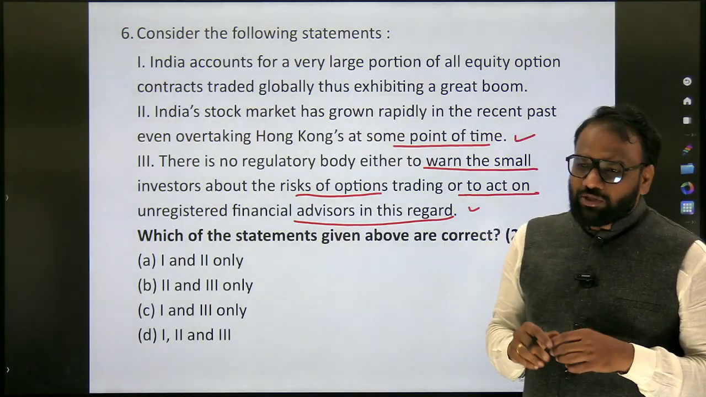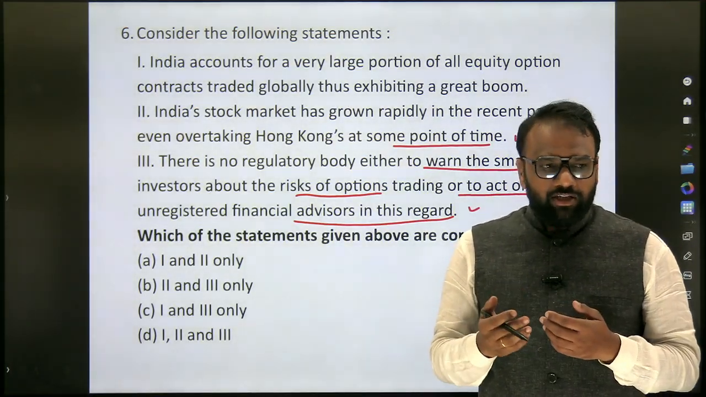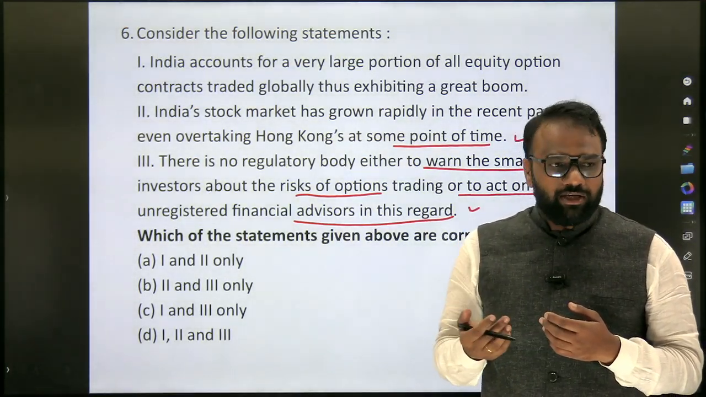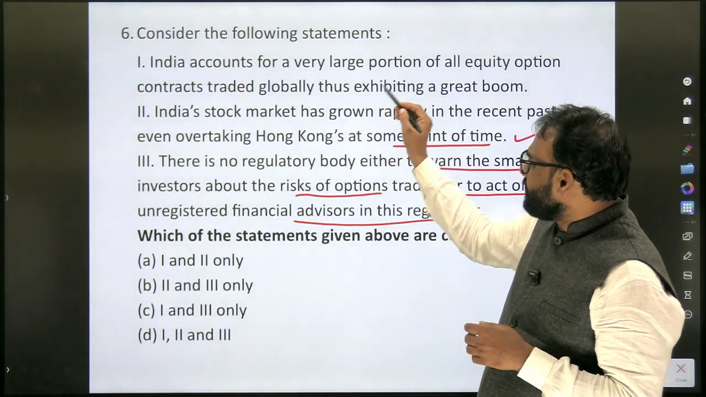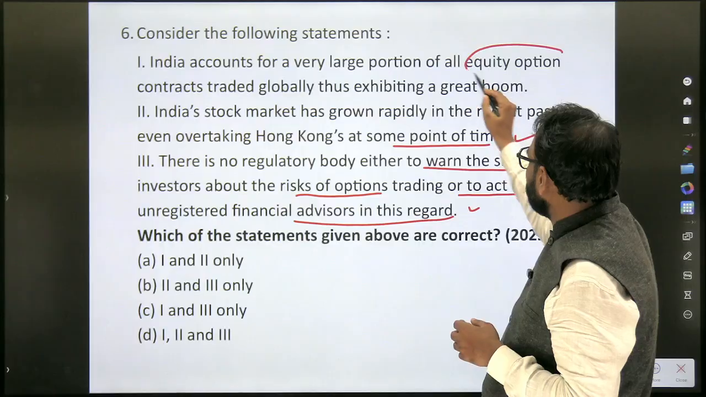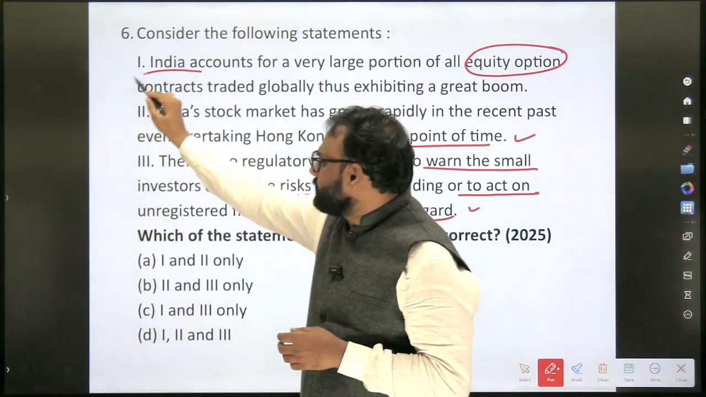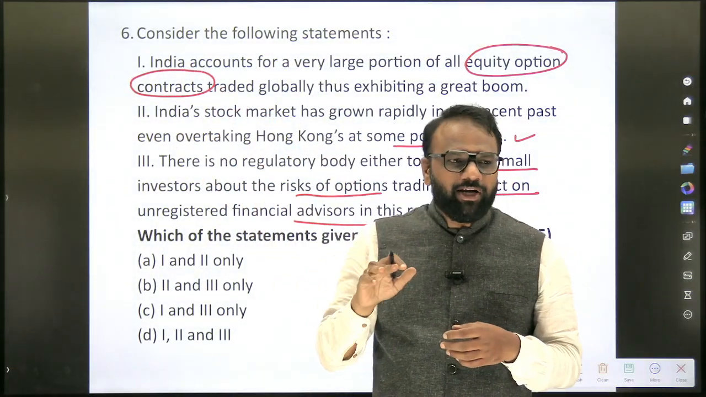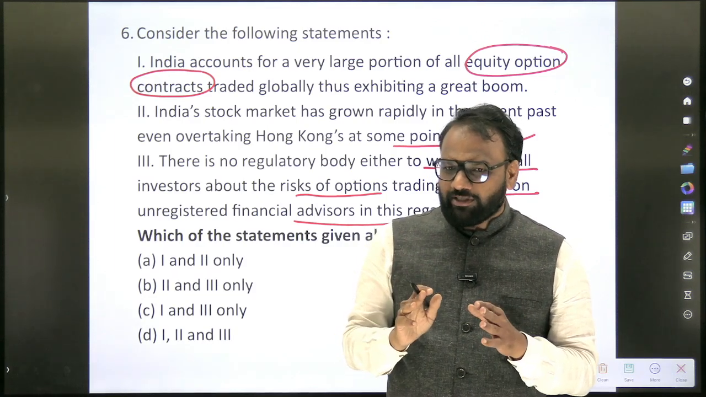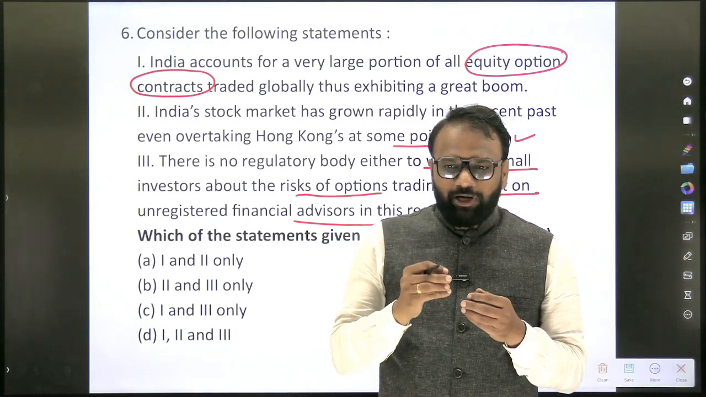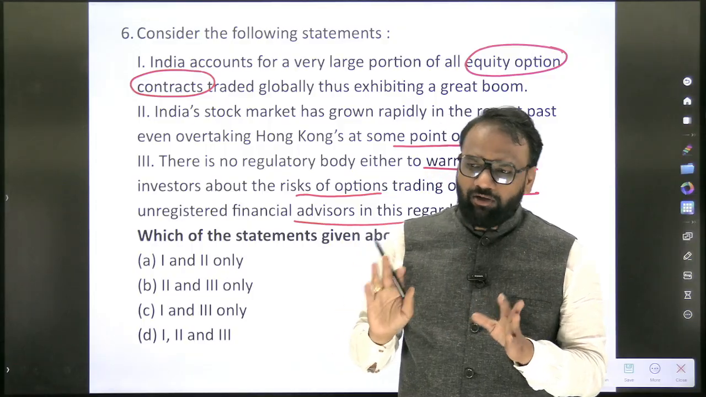Okay. So this question, if you do not have a proper strategy, then the preparation for the upcoming 2026 will be very difficult. First, India accounts for a very large portion of all equity option contracts. Those who are into the share market are very well aware of these terms: equity, options, futures and all those things. But generally, we are prepared, but not to that extent. But this year we will be preparing.